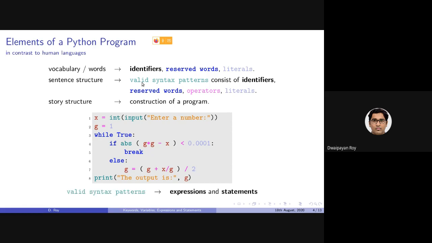Now again, a valid syntax pattern basically consists of a set of statements and expressions written using identifiers, reserved words, operators, and literals, following the grammar or the syntax of the corresponding programming language. In our case, the programming language is Python. So basically a valid syntax pattern is expressions and statements consisting of identifiers, reserved words, literals, and operators following the syntax of the programming language Python.